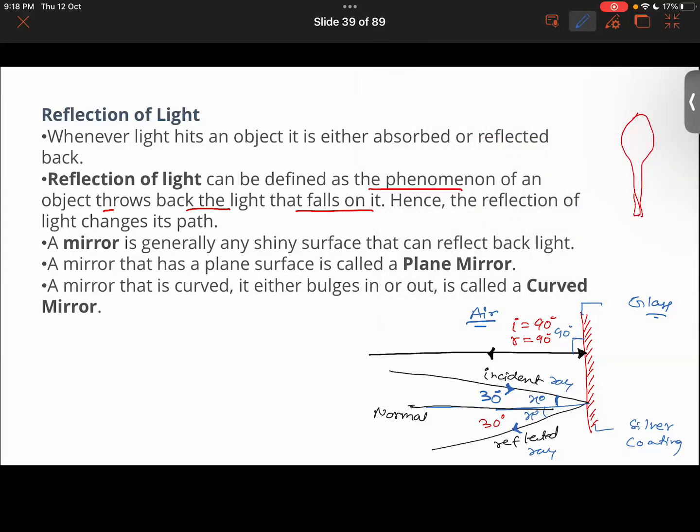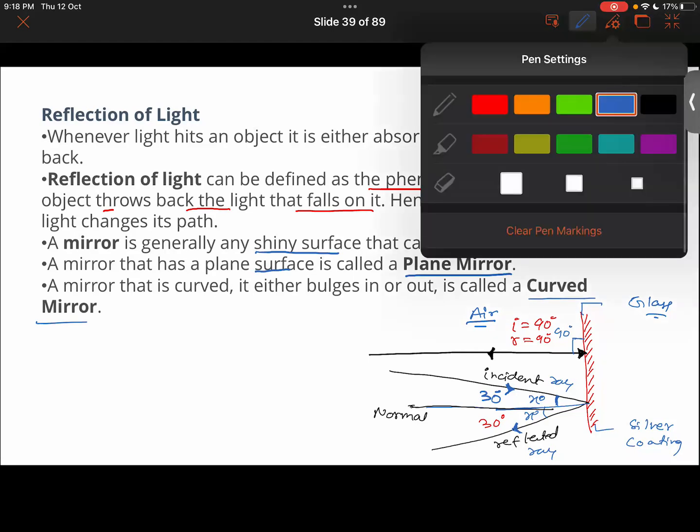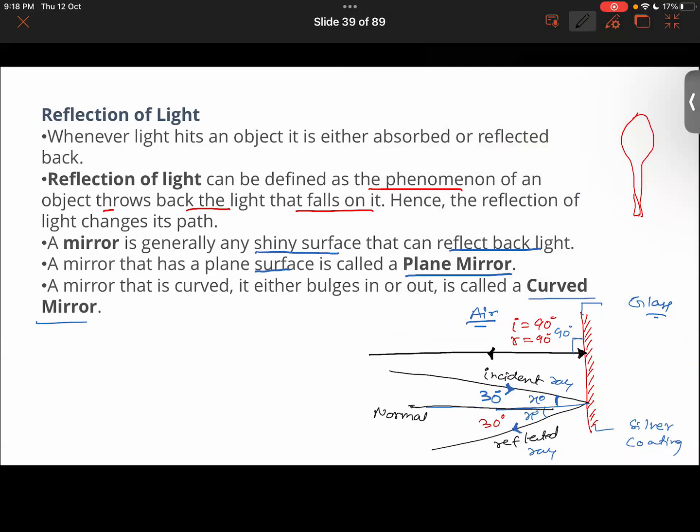So a mirror is generally any shiny surface that can reflect back light. A mirror that has a plane surface will be called a plane mirror, but we have curved mirrors as well. Curved mirrors are also of two natures. If the reflecting surface, the surface from which the light is getting reflected, is like this, we call that what? If it is like this, and the back surface of it has the silver coating over it, then the front surface of the mirror which you are seeing is the reflecting surface.